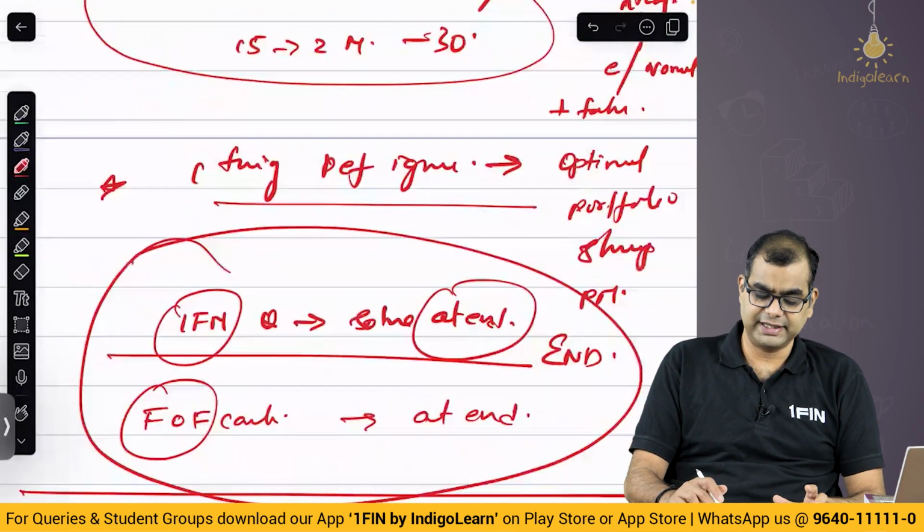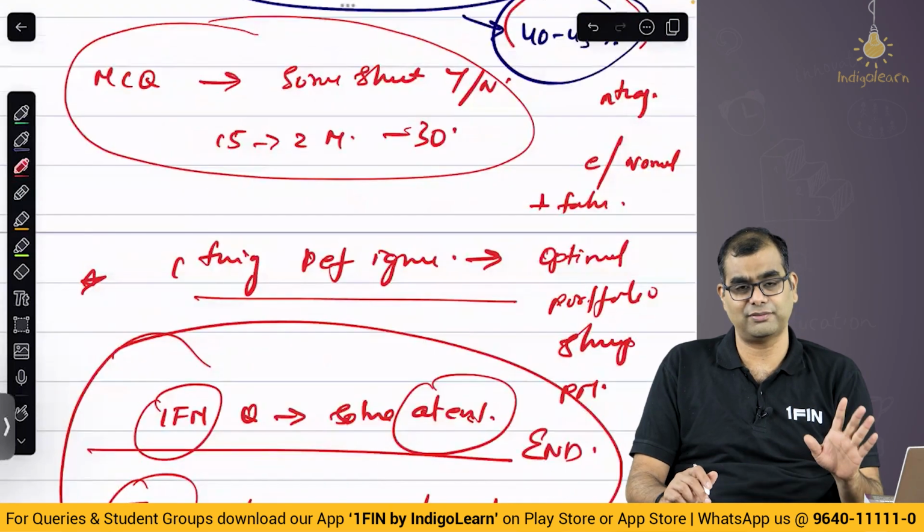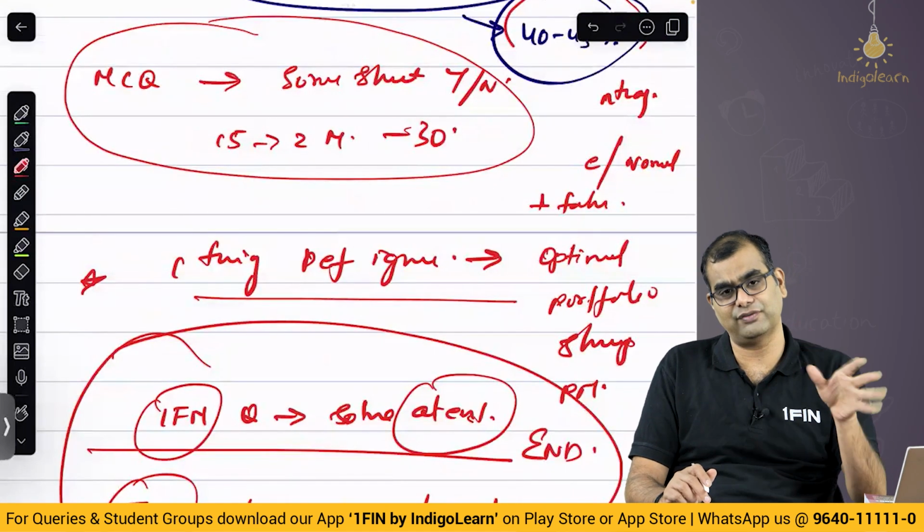Okay, then is there anything else? Please focus on MCQs. First finish the MCQs. My suggestion is don't leave MCQs for the end. Start off the MCQs in the beginning.